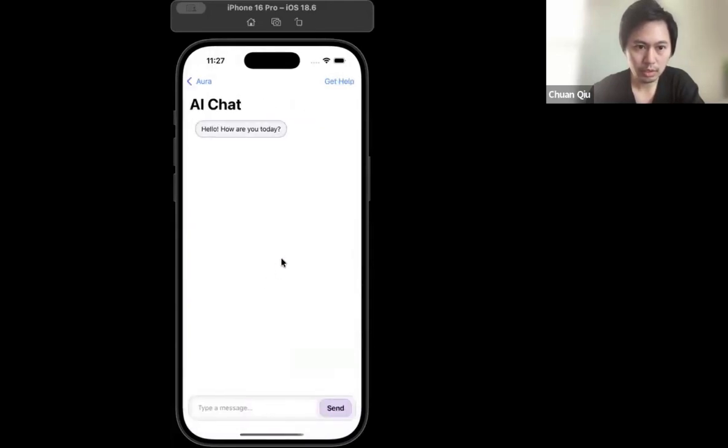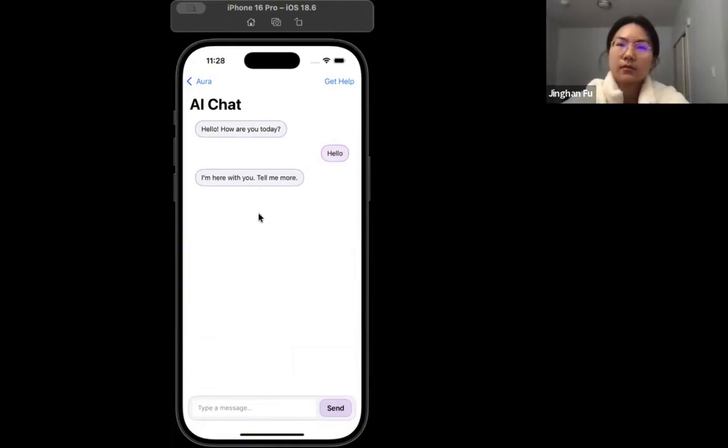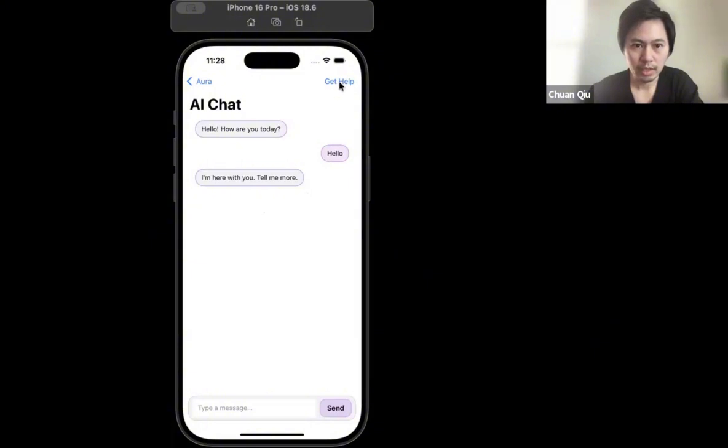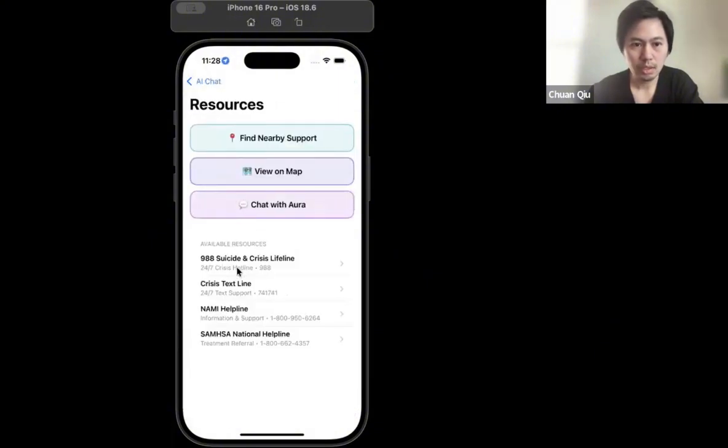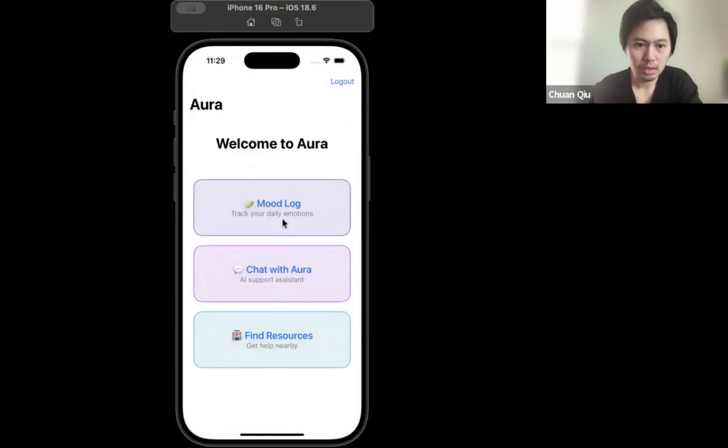And the chat with Aura, the AI chat screen, the users can chat with the mock AI, and the texts are displayed by some bubble cells, just like those message apps. And on this AI chat, we have a deep link that can navigate to the resources page, where users can find support. And on the resources page, there's also a deep link that can get the user back to the AI chat. So now I'll give the floor to the next member, and he'll show the features he implemented.